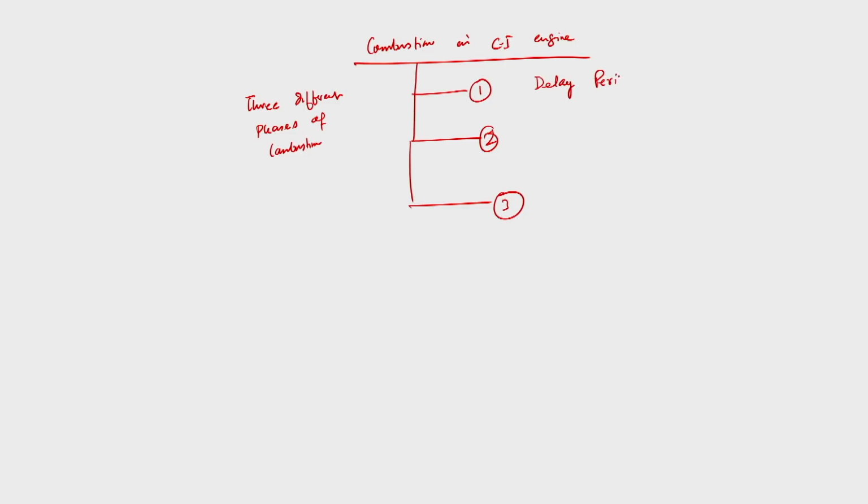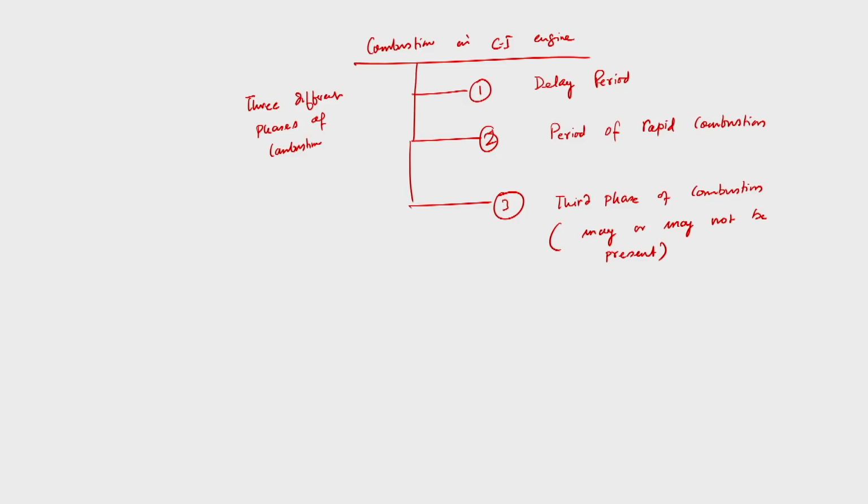Number 2 is the period of rapid combustion, and number 3 is the third phase of combustion, which may or may not be present.